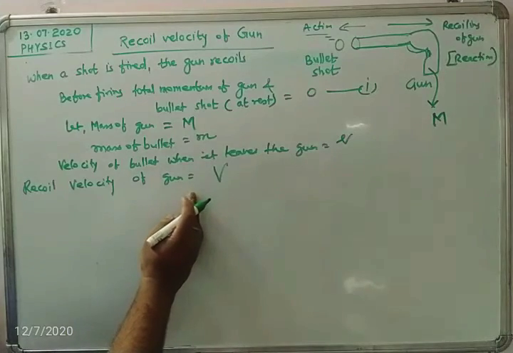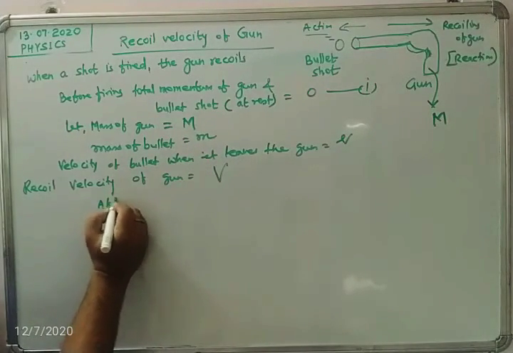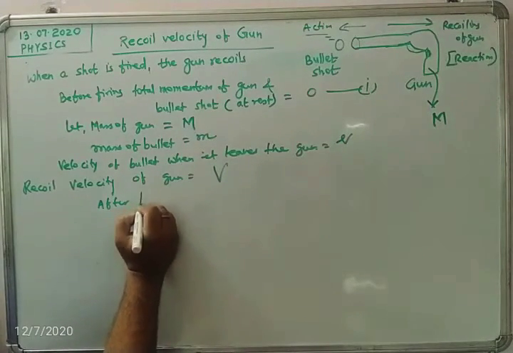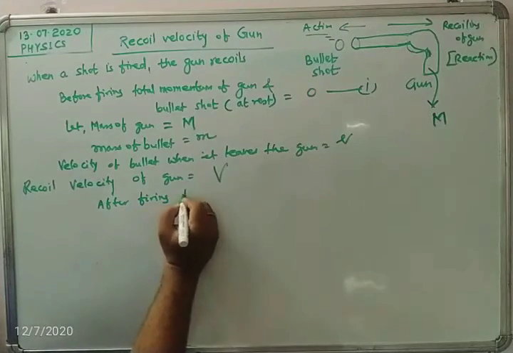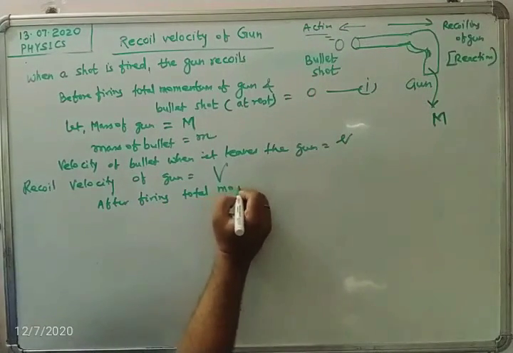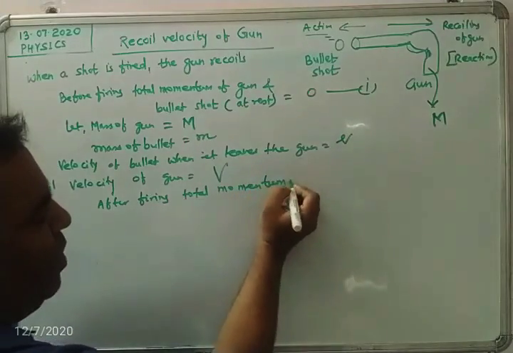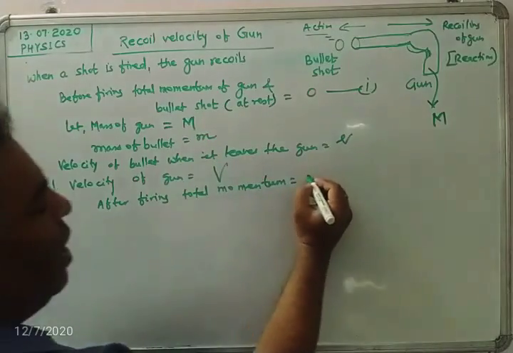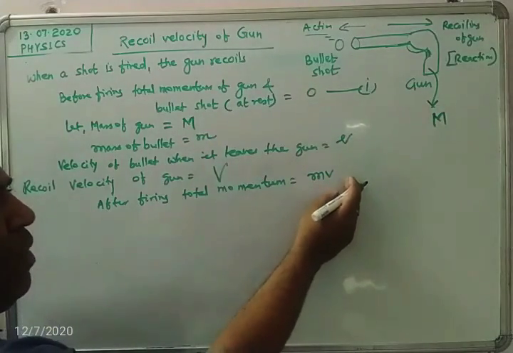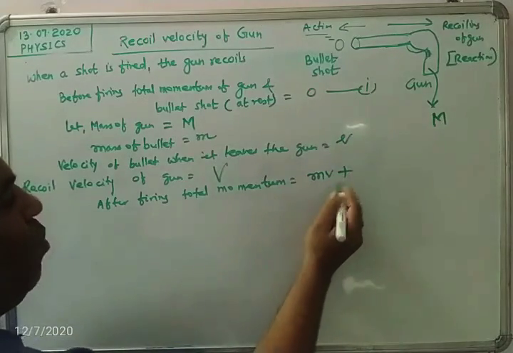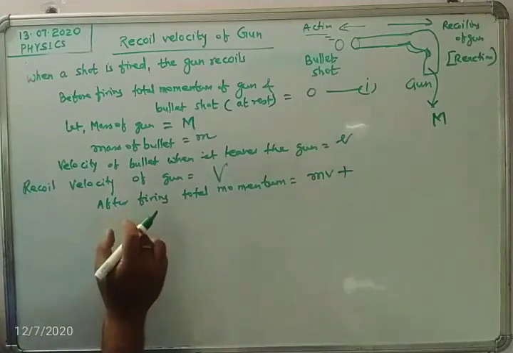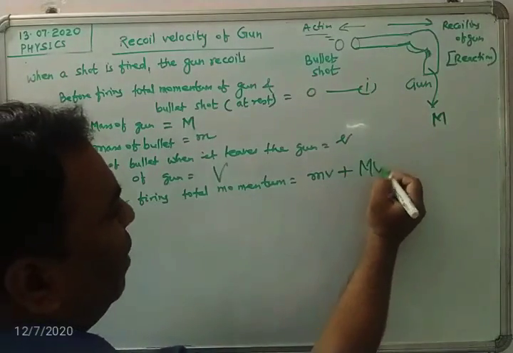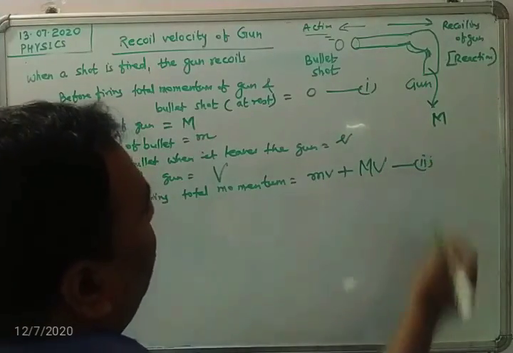So after firing there will be another momentum, the total momentum will be something else. After firing, the total momentum changes to, now what is the momentum of the bullet? We will say small m into small v, plus. Why plus? Because we are talking about the total momentum of these two things, gun as well as bullet. So plus capital M, capital V. This is equation number 2.